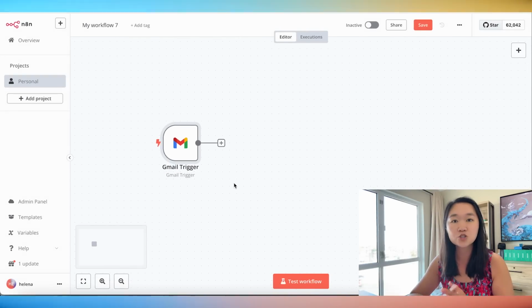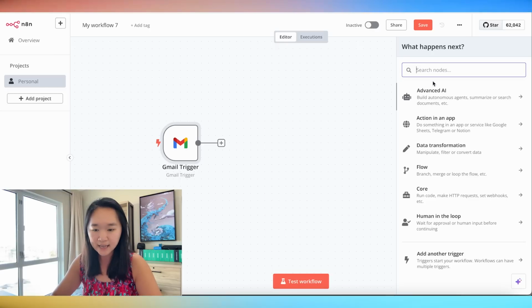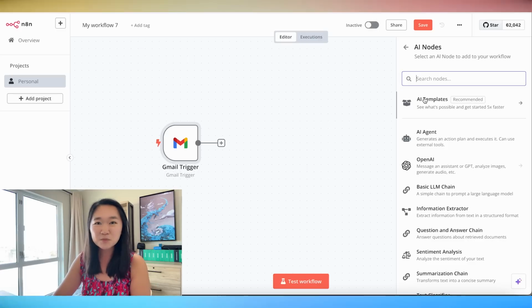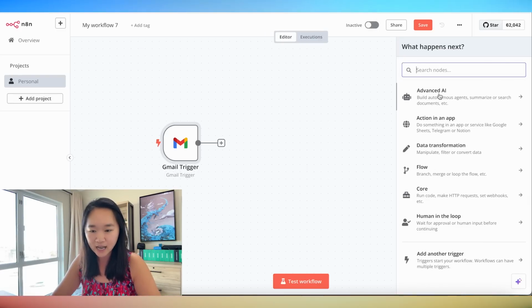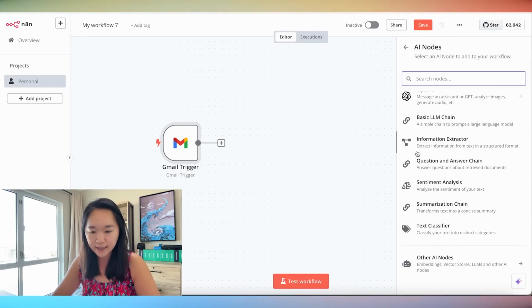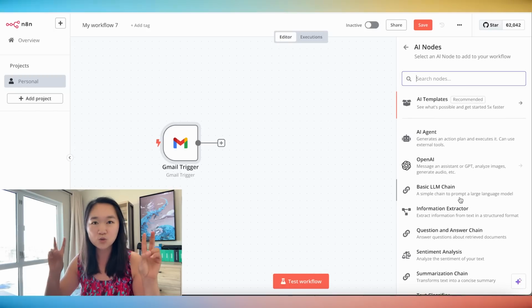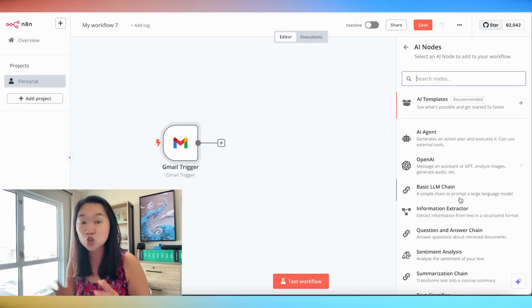The next step is to create our AI agent. So I'm going to press the plus button here, and I can see all of the different actions I have available. Again, similar to Make and Zapier, but what differentiates N8N is the advanced AI capabilities. So when I click on this, I can see that I can create AI agents, I can extract information, I can create sentiment analysis, I can create summarization chains, I can create text classifiers. So these are things that you can quote unquote hack on platforms like Make or Zapier, but N8N just makes it so much simpler.